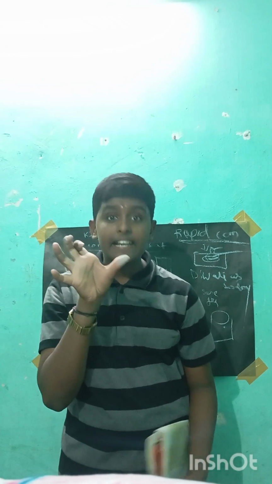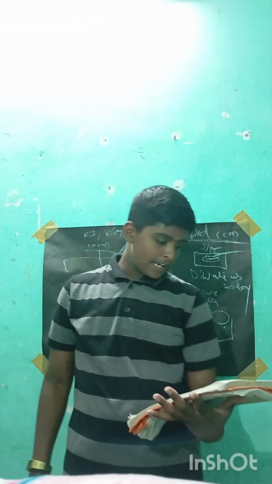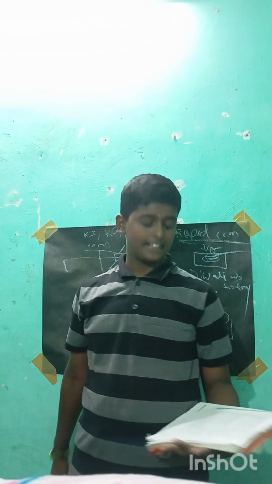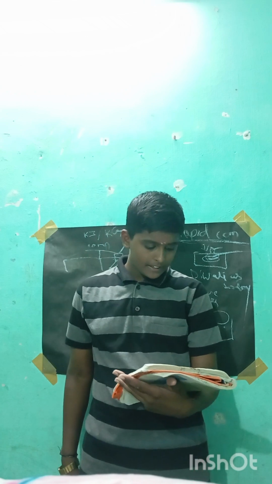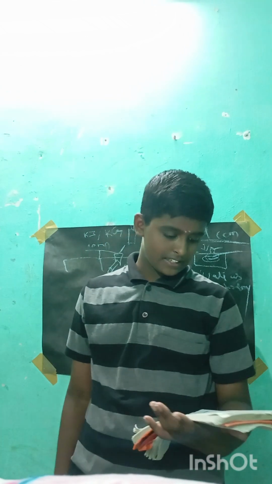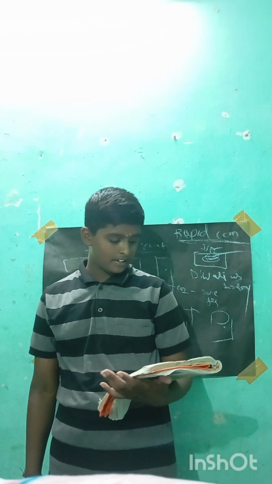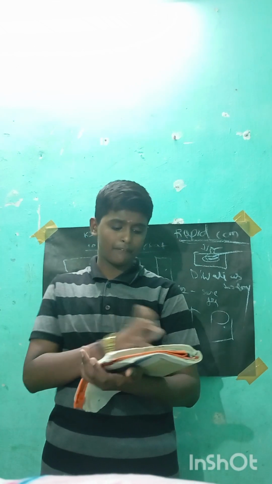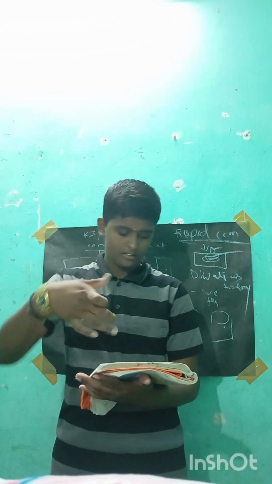LPG is better domestic fuel than wood. Exactly. Paper by itself catches fire easily, whereas a piece of paper wrapped around a pipe does not. In the C question, the first part is right, the second part is wrong.